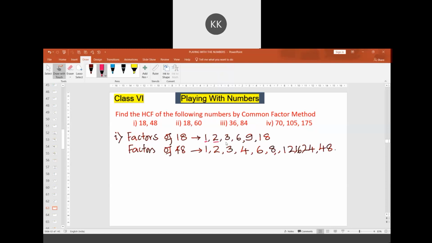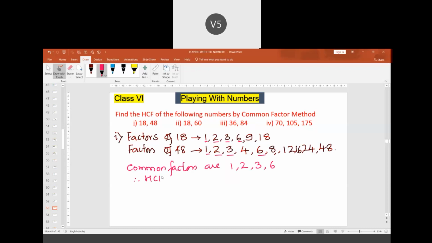In this, we have to identify the common factors. 1, 2, 3, 6. These are the common factors. So the highest common factor is 6.